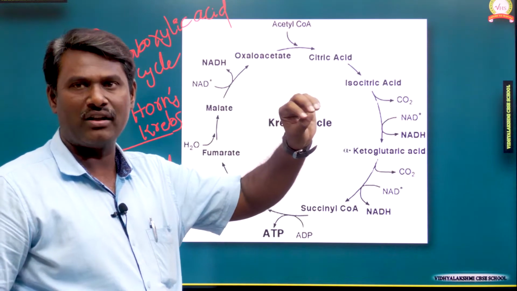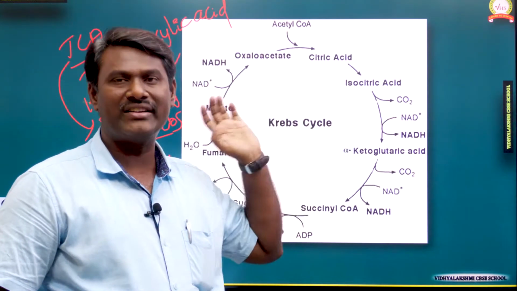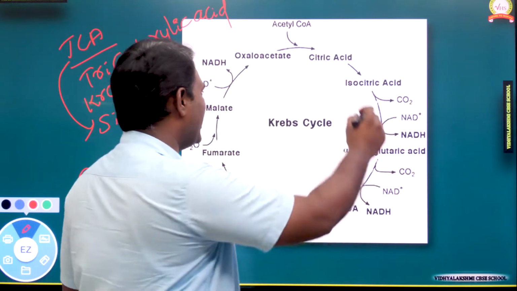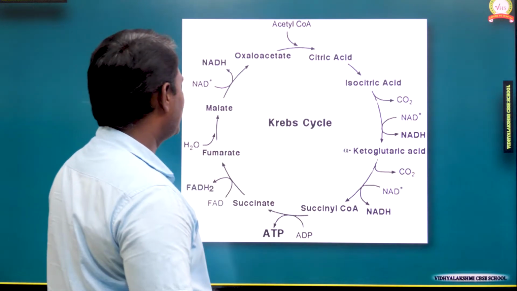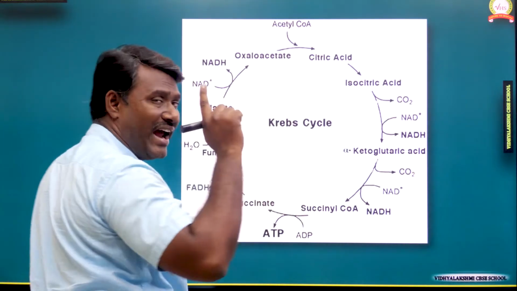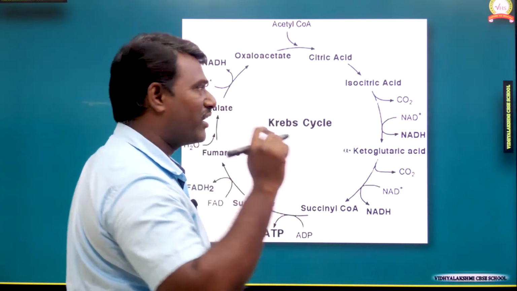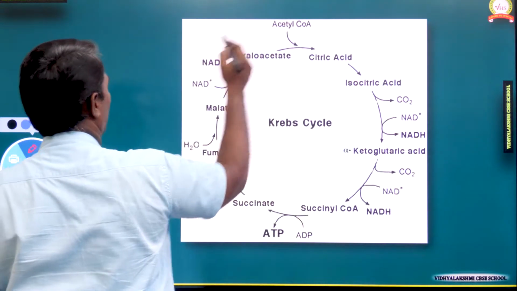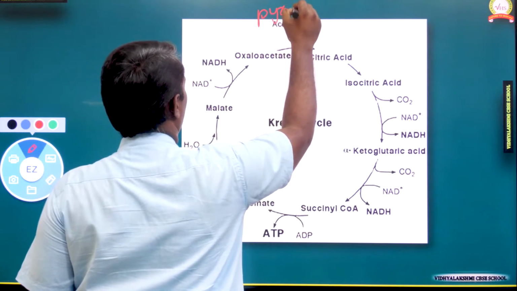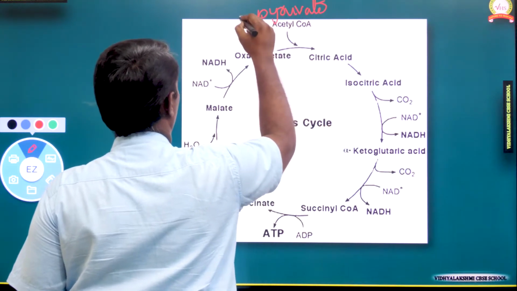So the TCA cycle we can also call the Krebs cycle or citric acid cycle. Yes, this is the TCA cycle. The end product of glycolysis we can call pyruvic acid, pyruvate or pyruvic acid molecule, 2-pyruvate.